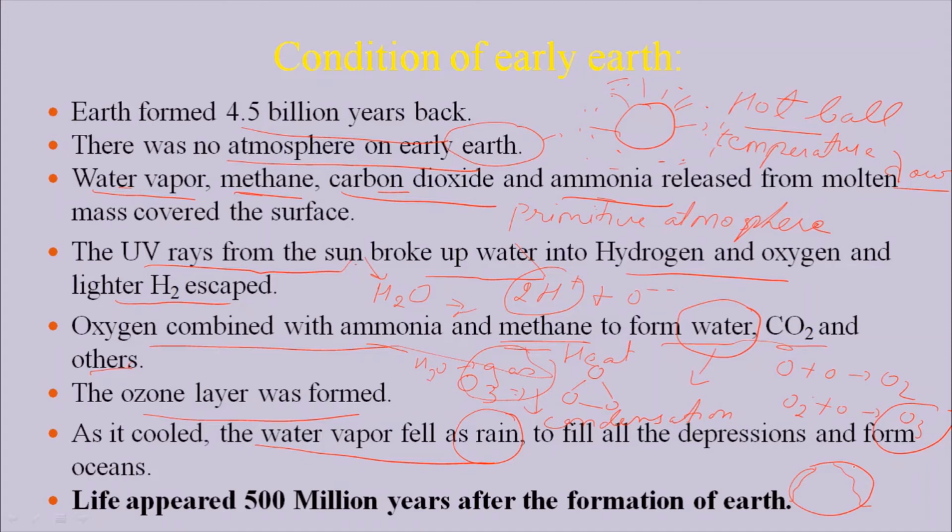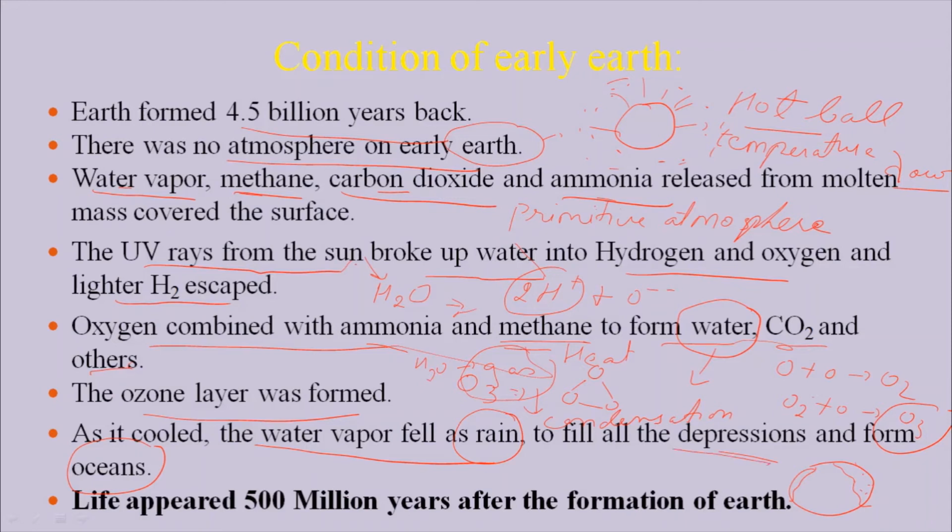The ocean was formed from the condensation of water vapors of the primitive atmosphere of Earth, which fell down as rain and filled the depressions on the Earth. These depressions, which were filled with water, gave rise to oceans, rivers, lakes, and ponds. So these are the ways by which the formation of oceans takes place on Earth.